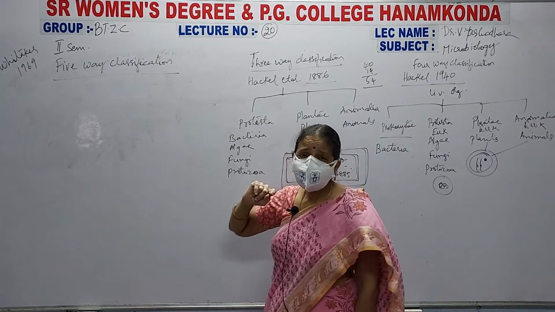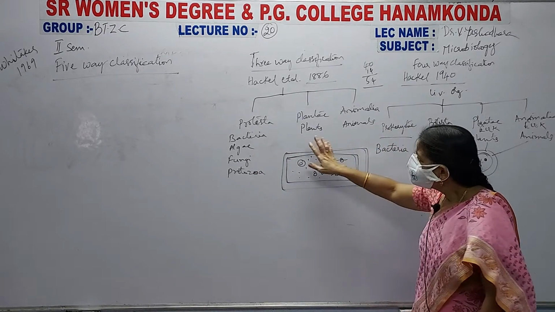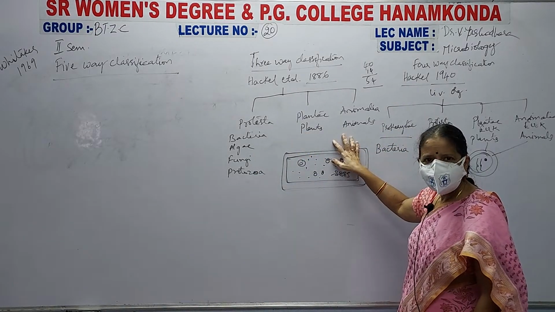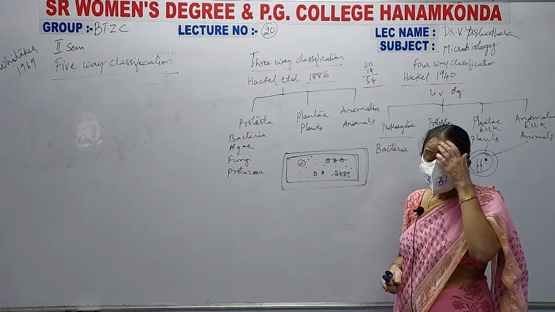Then how has he classified? Here, the three-way classification was based on characteristic features, and the four-way classification was based on the presence of membranes.